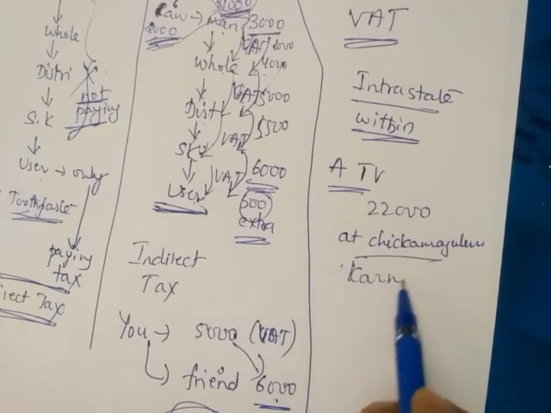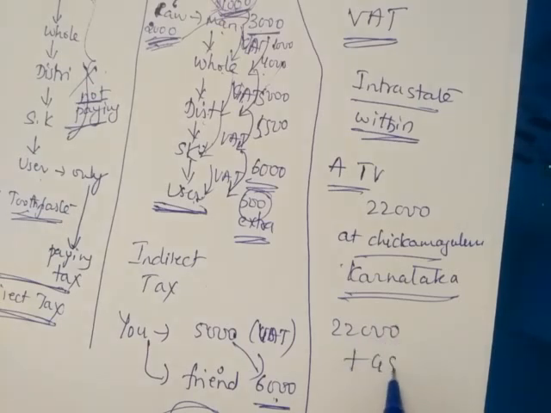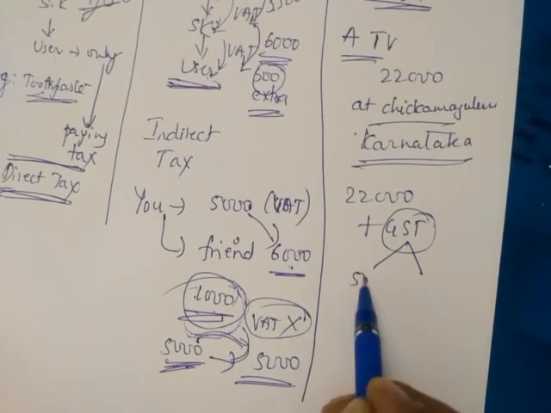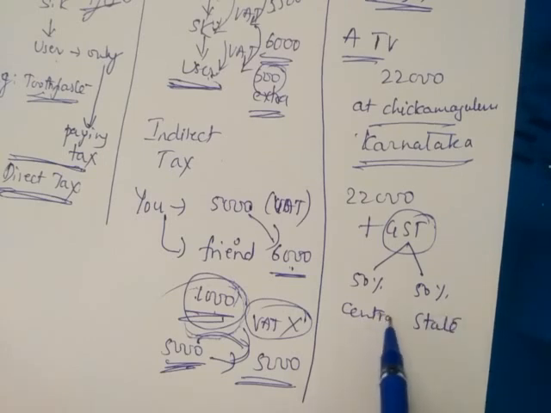You are buying within the Karnataka state. Therefore, on this 22,000 you need to pay GST. That GST amount is divided into two parts: 50% to central, 50% to state. That centrally collected GST is called CGST.